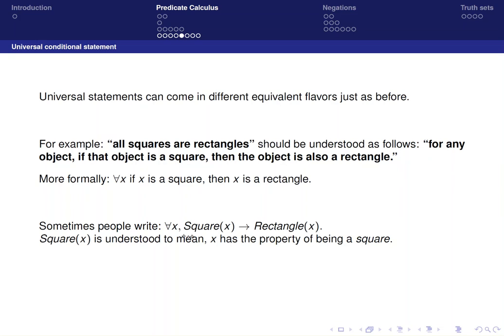And again, we can use this function notation that I described previously to simplify the words even further. So for instance, I could write: for all x, comma, square(x) implies rectangle(x). In other terms, I'm treating the square and the rectangle just like functions that accept a variable called x.